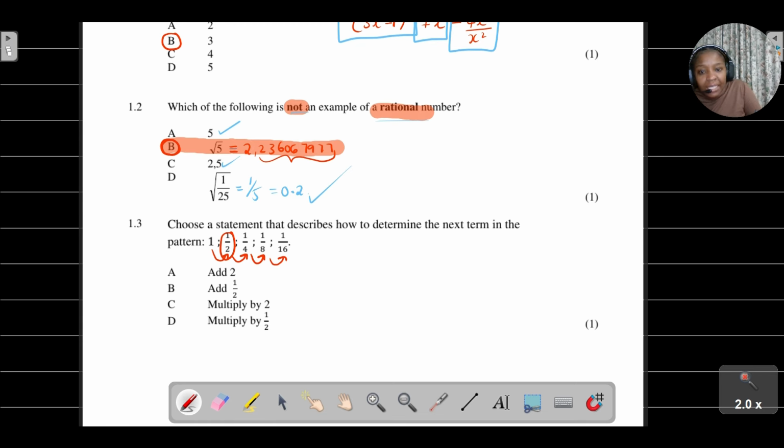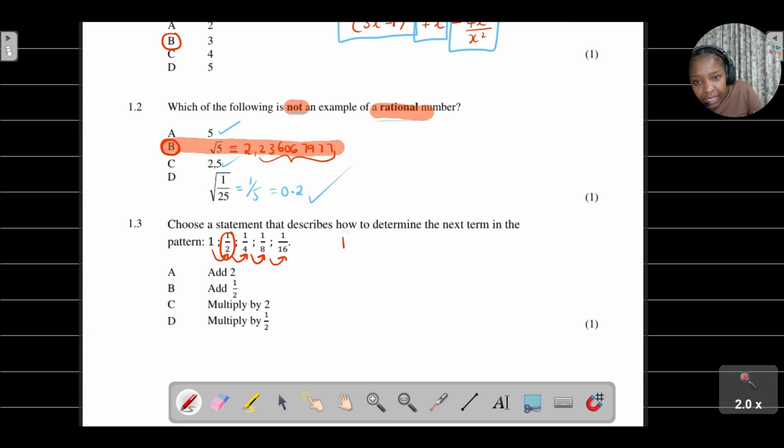It's like you're just dividing each term by 2, or you can even look at it this way: you are multiplying each term by a half.